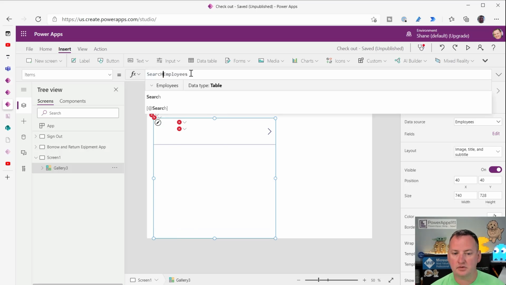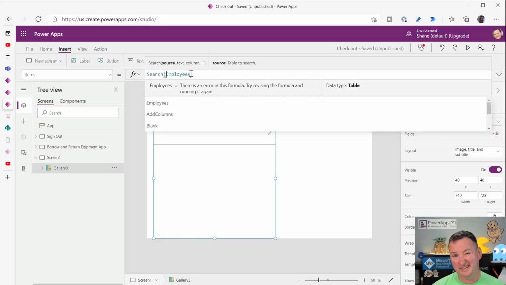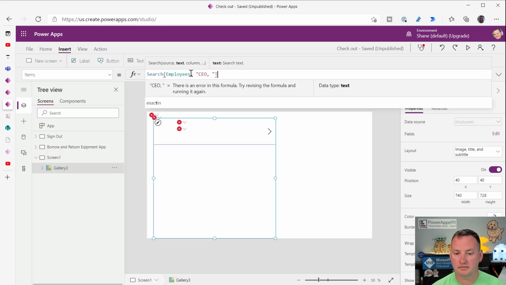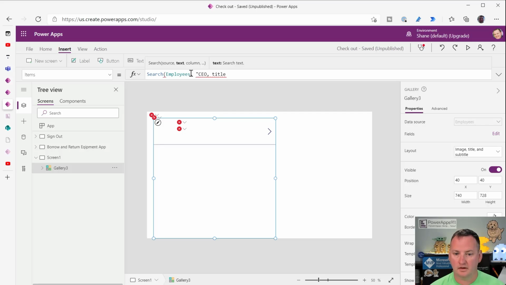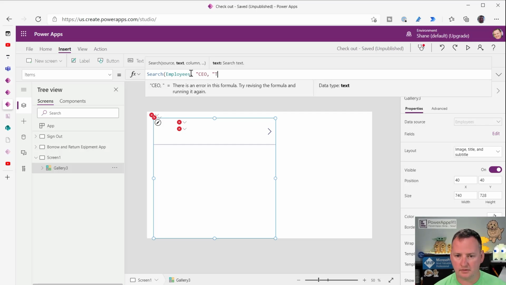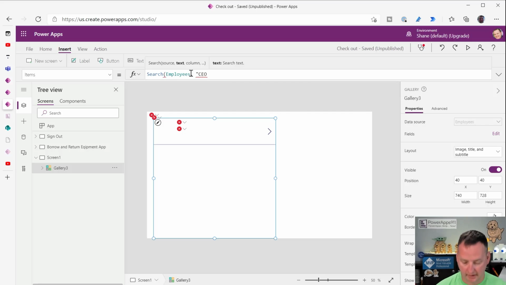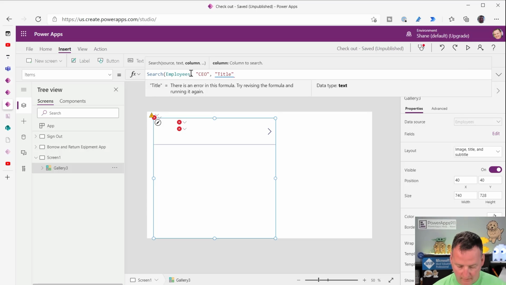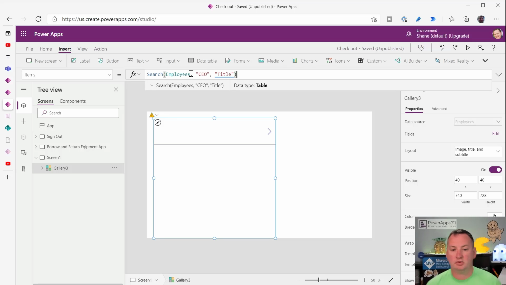One of the things that you probably know is if you use the search function against a SharePoint list, so search employees where, how about the CEO is in the title column. Title. Don't worry, PowerApps, I'll do this for you. Oh, I didn't close my parentheses. Okay, I'll take the blame for that. So then we have the title column here. So this is not delegable, right? It will find the answer. It found that Nicola is the one that does that.